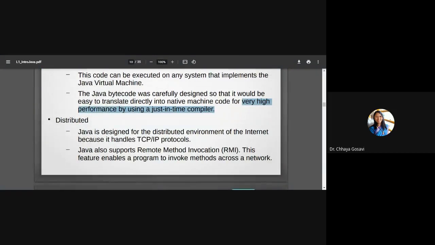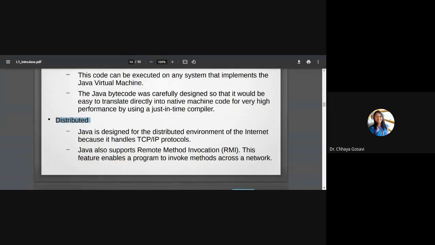Java is called a distributed language. This is again a new word. You might have heard of distributed operating system, distributed environment, etc. You might have heard words like clouds, cloud computing. This is nothing but related to distributed work.